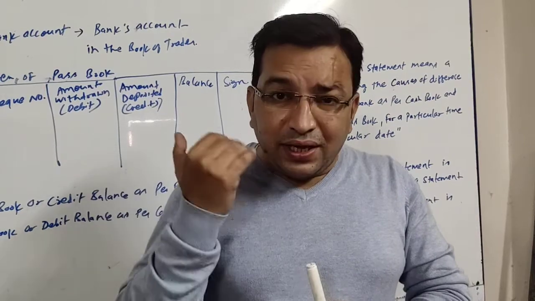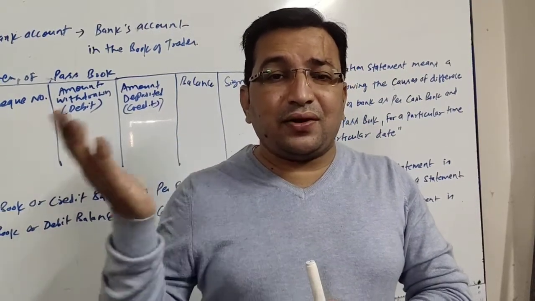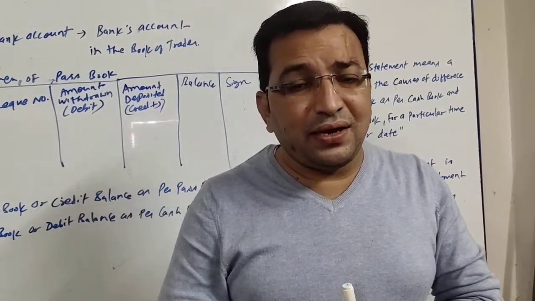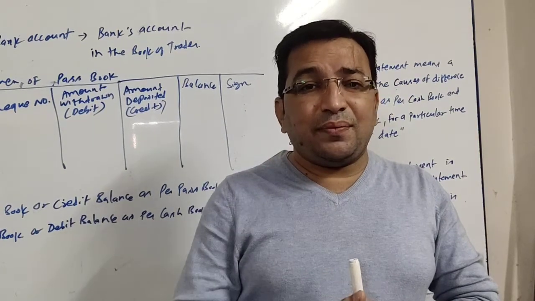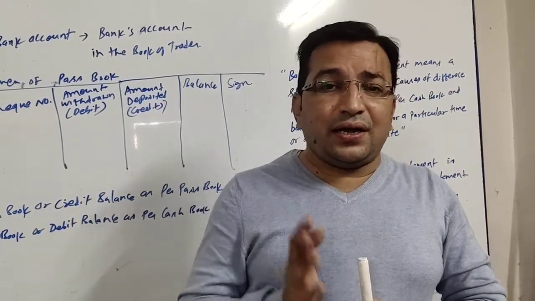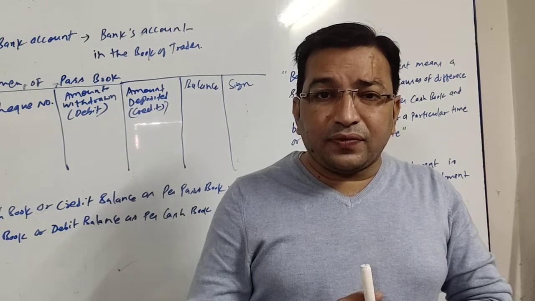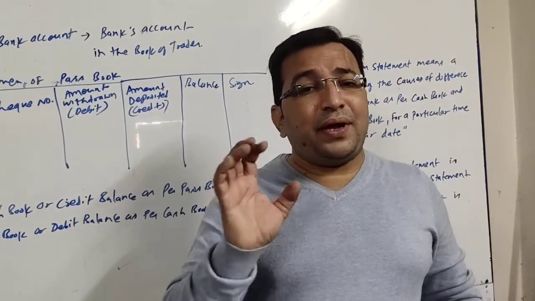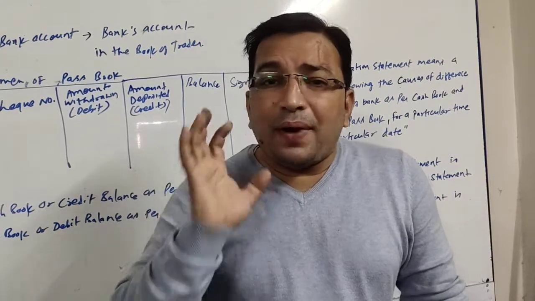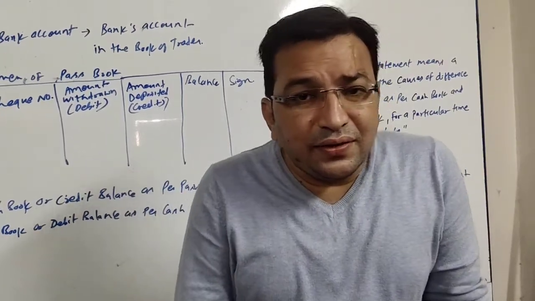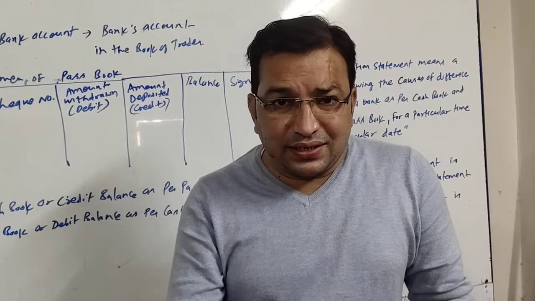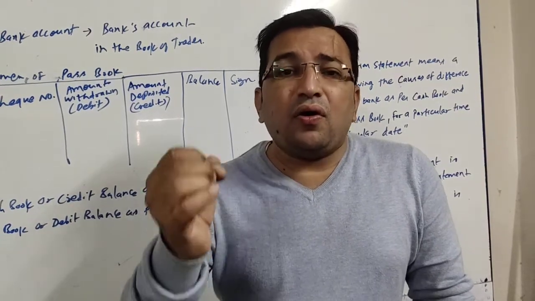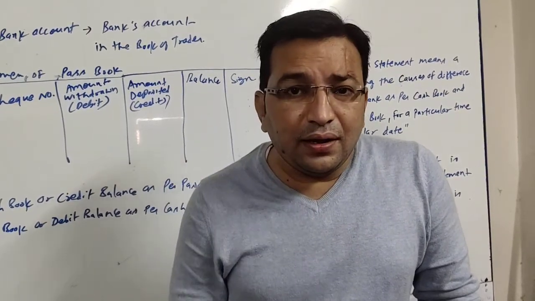Anything which increases our bank balance is recorded at the debit side or receipt side. Anything which reduces the balance is recorded at the credit side of bank. So whatever transactions are done with the bank, both parties, the businessman and the bank, record such transactions.